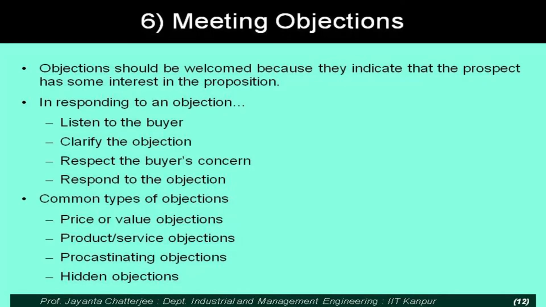So understand the occasion, understand the user, create a proposition which makes sense in that situation.